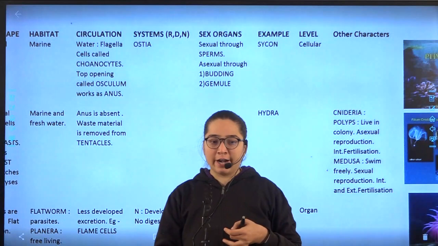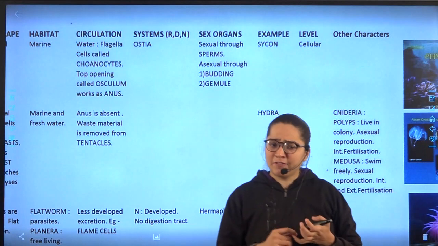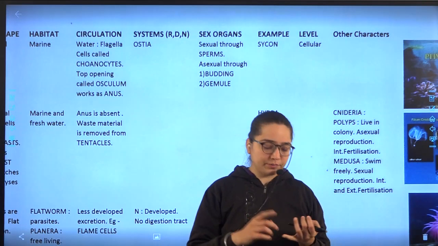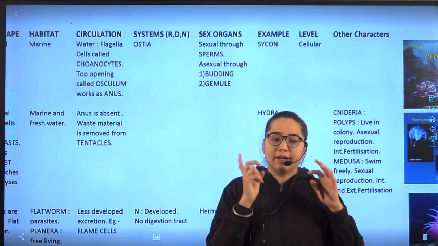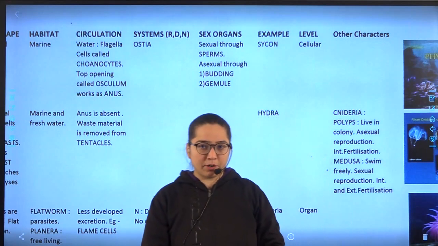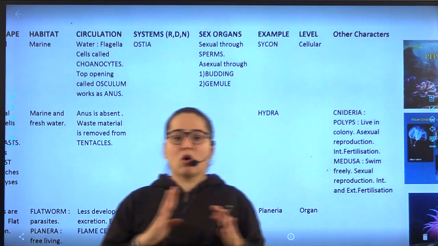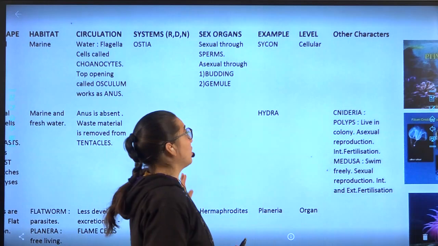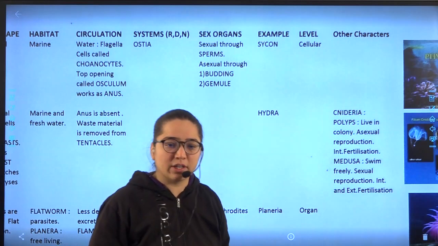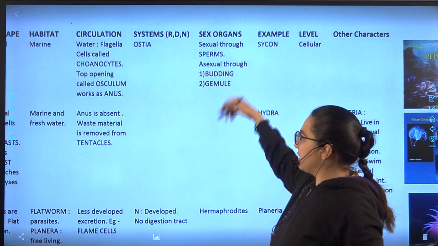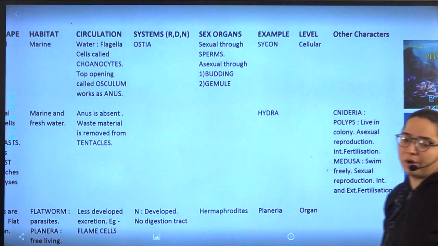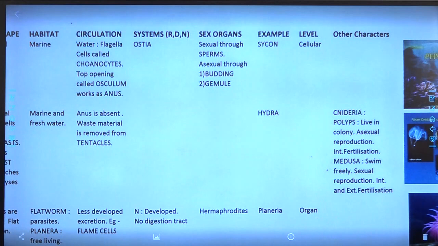Which part did we first talk about? The very first part we talked about is the Porifera sex organs. If we talk about their reproduction, it can be either sexual or asexual. If it is sexual, it will occur through sperms. If it's asexual, it will occur through either budding or gemmule. Please note this down in the first point for Porifera.